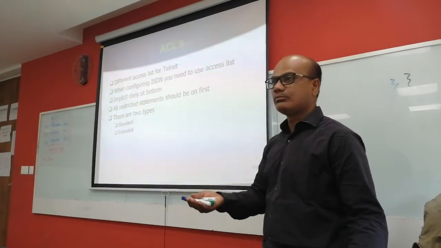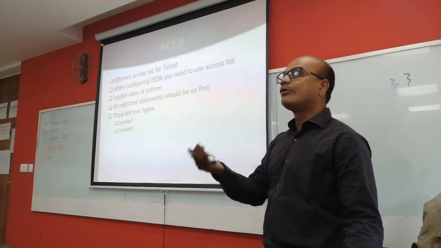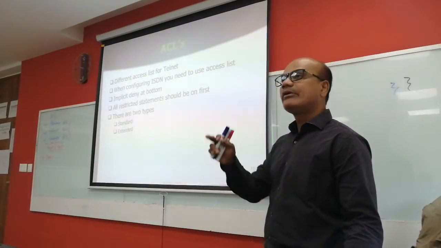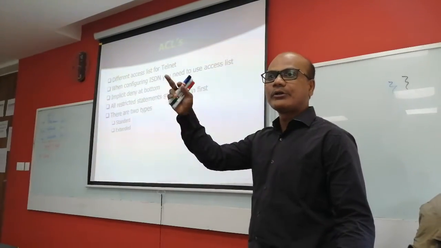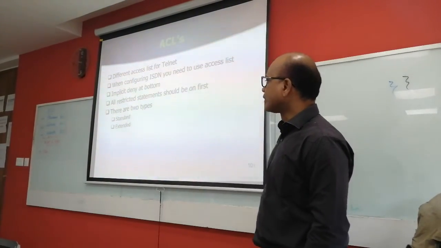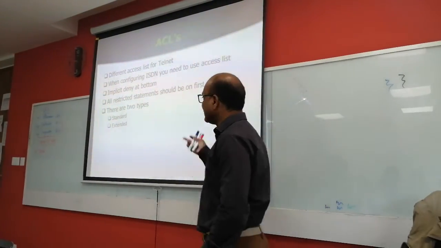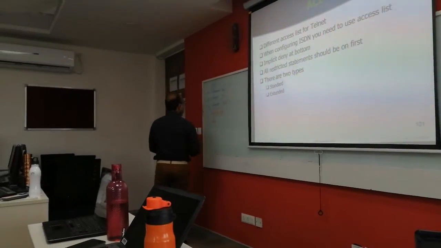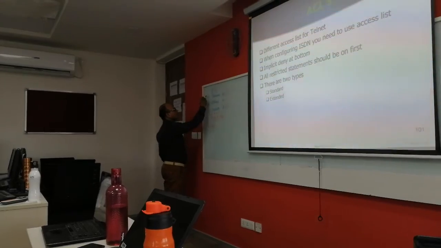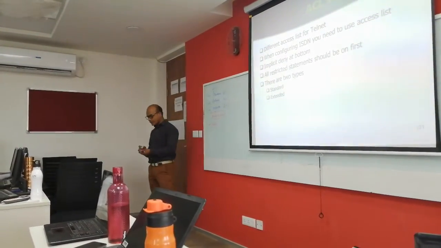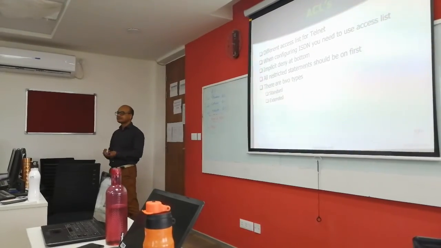What are you going to do? It's the same thing as how we create DHCP, right? First we create a pool, then we have to give the access list number. I'll tell you the number range. Then we have two types of access list, as I told you: standard access list and extended access list. Keep in mind, we need to learn all these three points. It is very important for better understanding your access list.